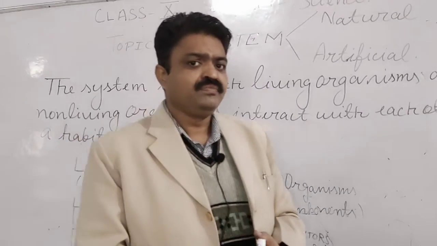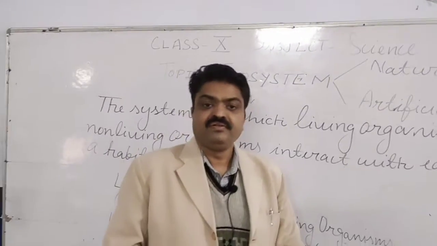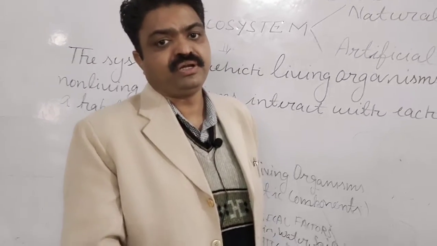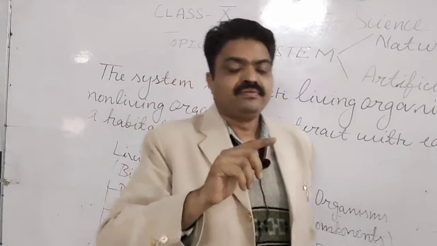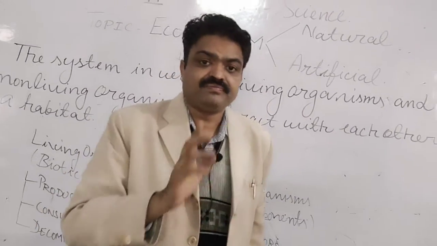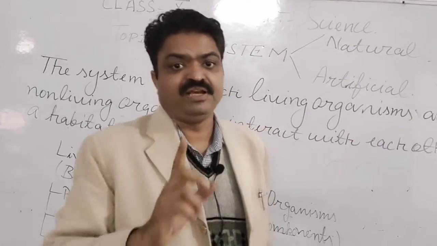Now we come to the importance of the ecosystem. What is the main importance, student? In this, the biotic and the abiotic components interact with each other without disturbing each other, student, and they treat each other sustainably.